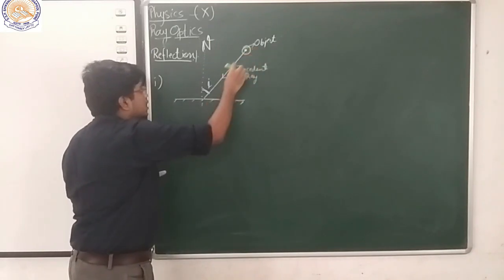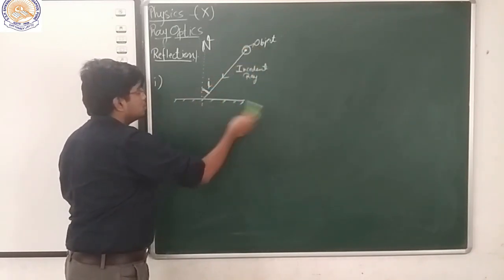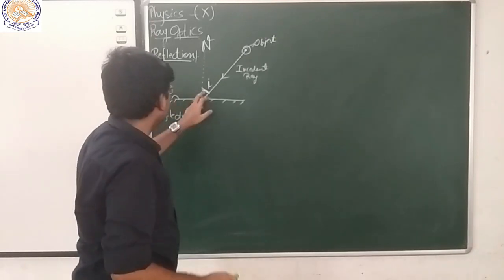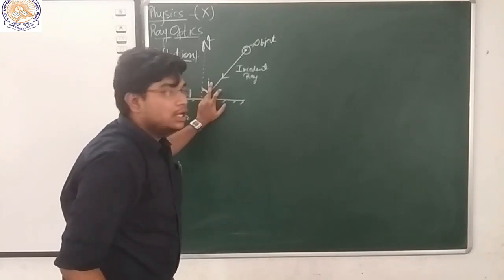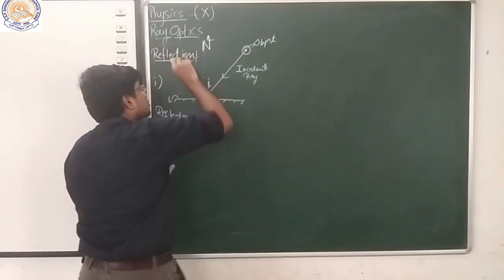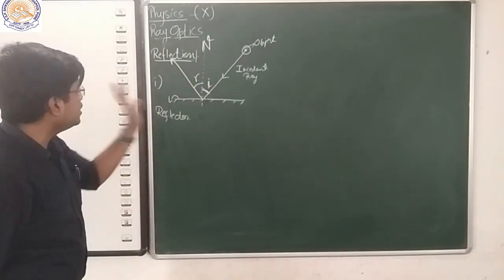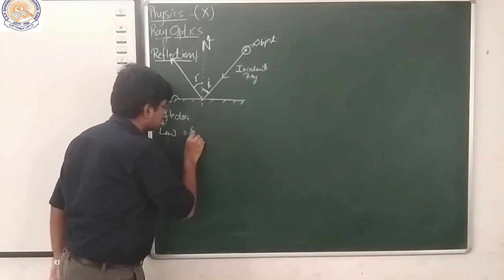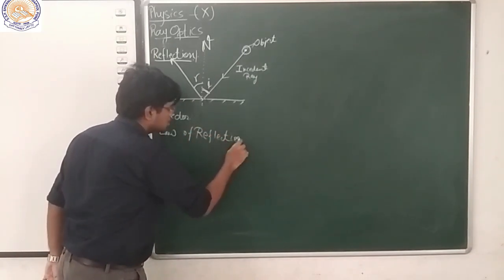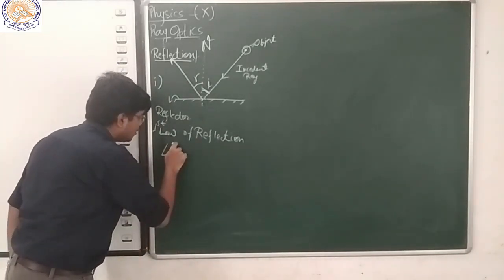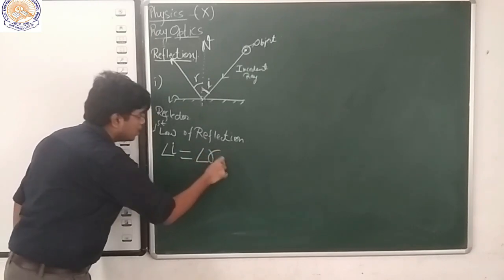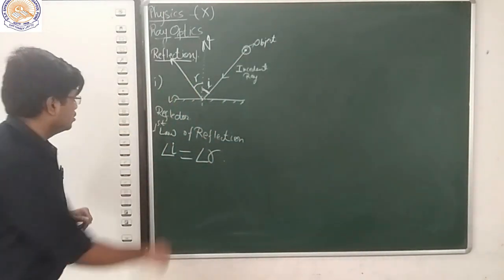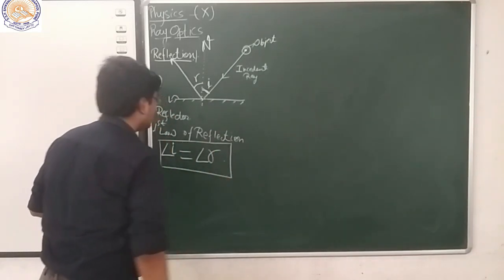Now, we all know that if light strikes the reflector at any angle, in the same manner it will be reflected back with, let's say, angle R. The very first law of reflection could be summarized as: angle I is equal to angle R. That means the angle of incidence is equal to the angle of reflection. This is the first law of reflection.